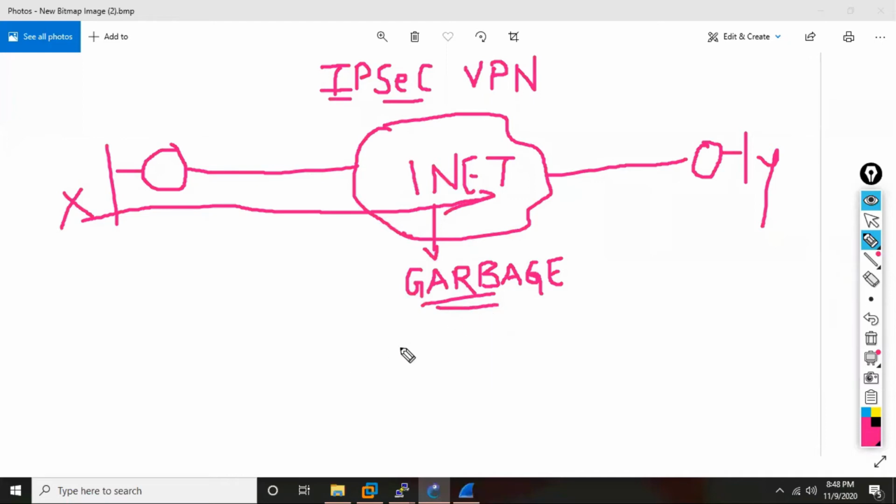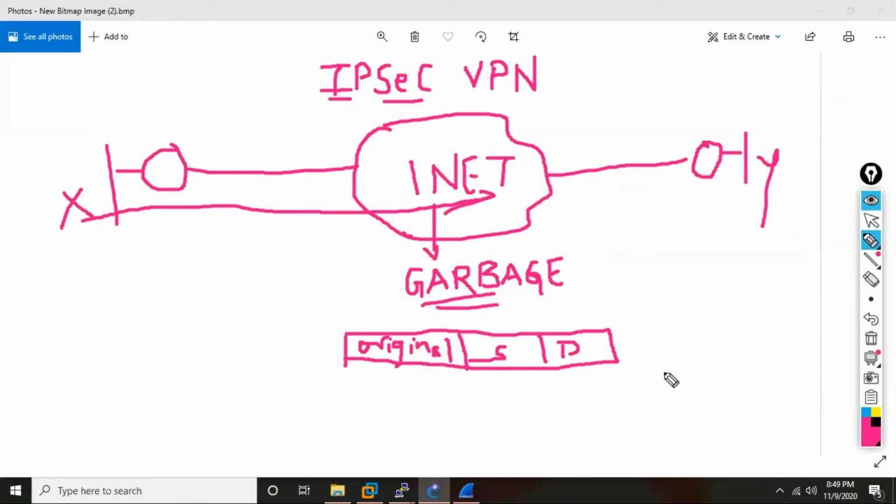It should not make any sense for the person who captured the packet. Why? Because of what IPsec is going to do. Let's say you have the original packet. Again, the destination will be there, the source will be there. This is the original packet, whatever your application is, whether it is Ping, Telnet, anything. What is IPsec going to do? Like GRE, it will also encapsulate this packet with a new packet.